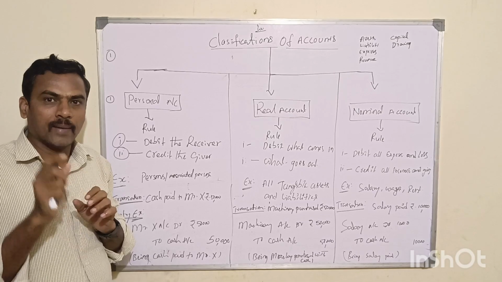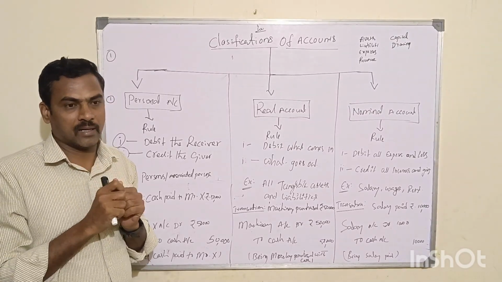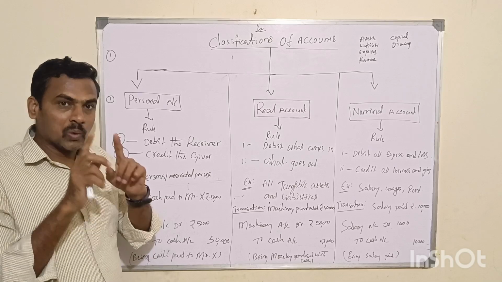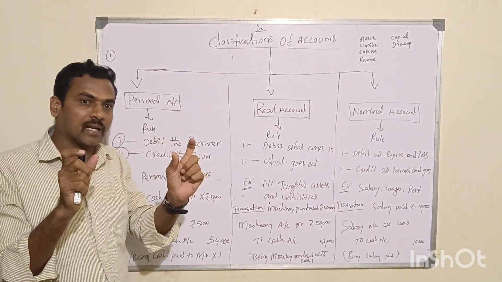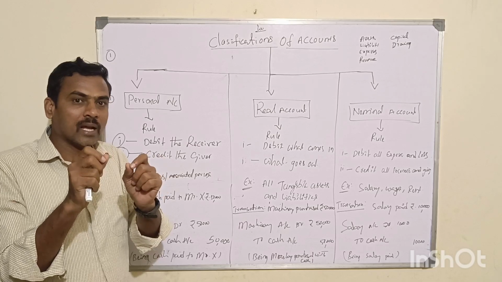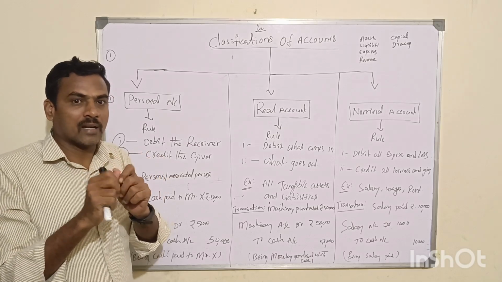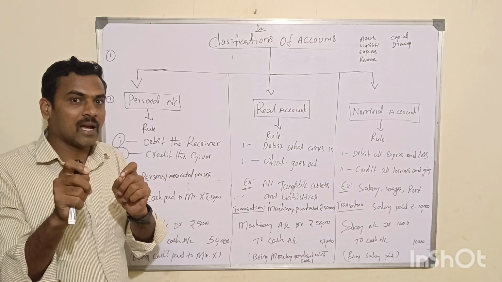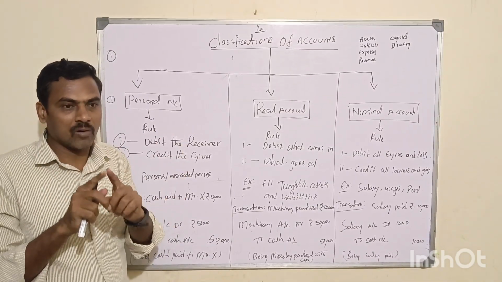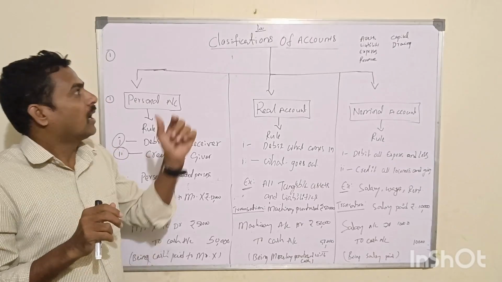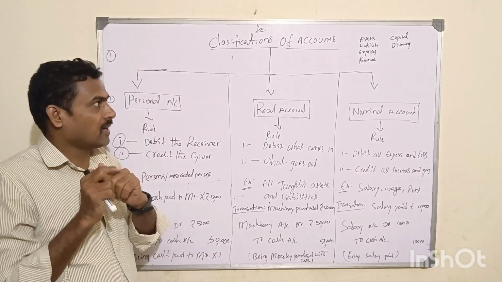For example, if you take any business transaction, there will be a debit and credit aspect, right? So analyzing what is a debit, what is a credit, and reporting and recording the transaction in the business entity, and reporting and summarizing, all these factors are called accounting business language. That is called business language.